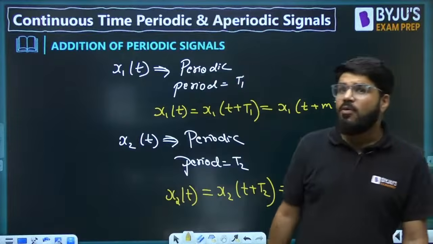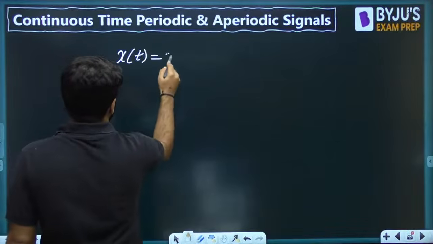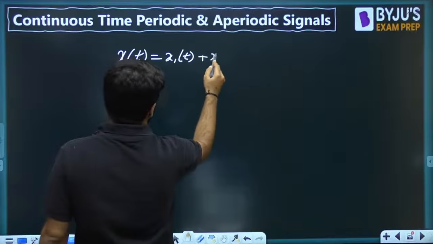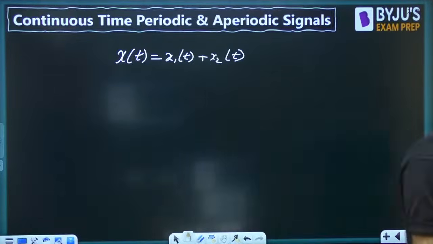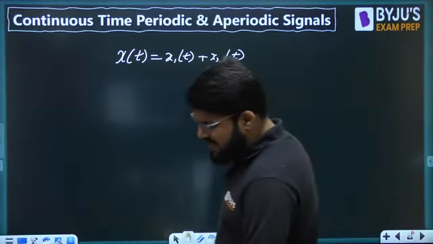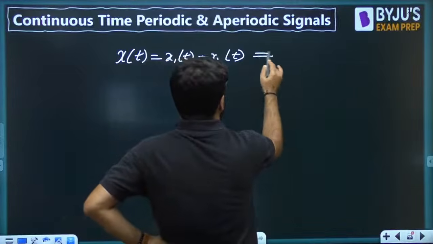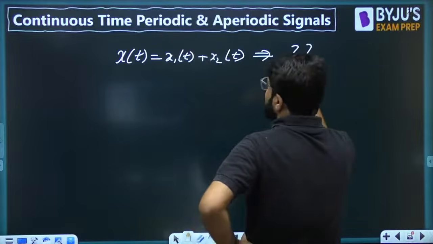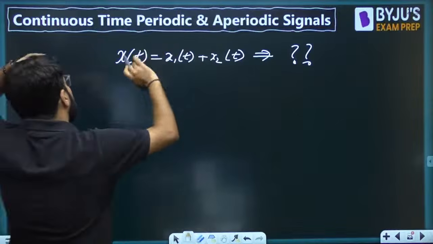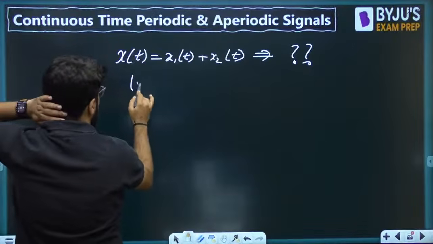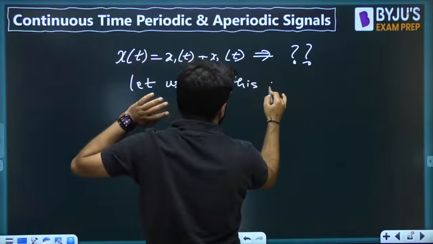Now I want to talk about the addition of periodic signals. If I consider a signal x(t) which is equal to x1(t) plus x2(t), what about the period of this signal? What about the period, or whether it is periodic or not? First of all, only if it is periodic will we talk about the period. So whether this is periodic or not, here is a simple way of understanding. Let us say this is periodic.